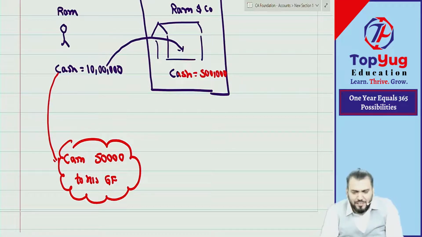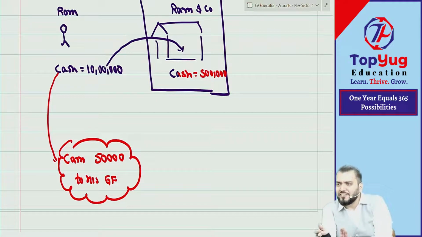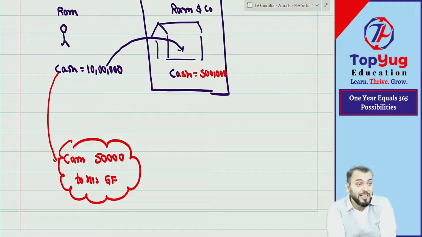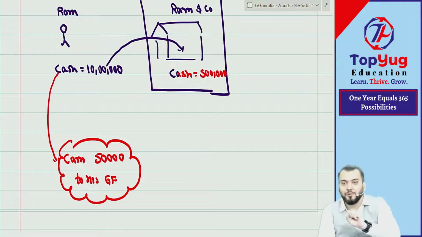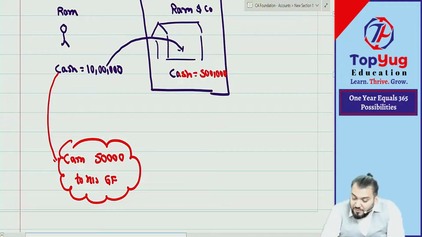So can I say you have understood transaction of financial nature, which can be expressed in terms of money value? Of course, it can be expressed in terms of money value. This cash of rupees 5 lakh can be expressed in terms of money value. Correct? Understood. Now coming to what are the financial events?